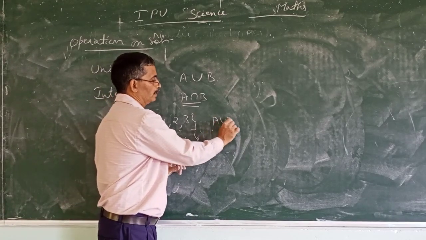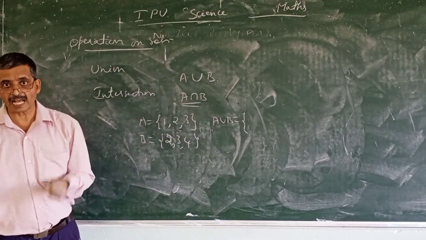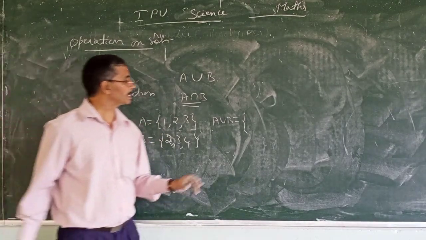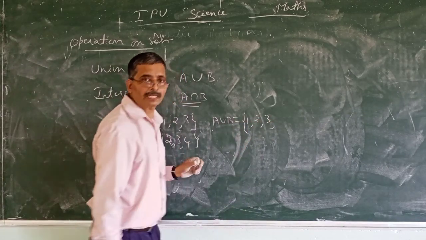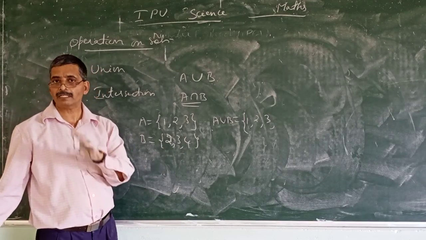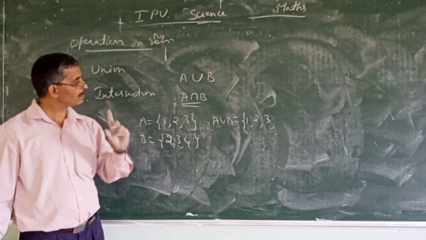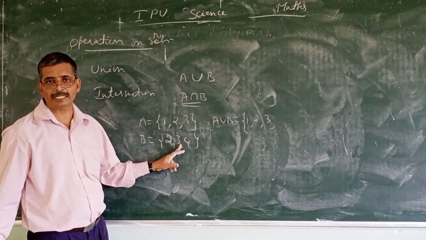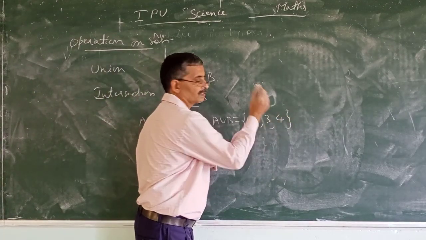It will contain the elements of A as well as the elements of B. Elements of A: 1, 2, 3. It will contain 2, 3, 4 also, the elements of B, but need not repeat. 2 is repeated here also, so only once it is enough. Next, 3 also repeated, no need to write again. So A union B is 1, 2, 3, 4.